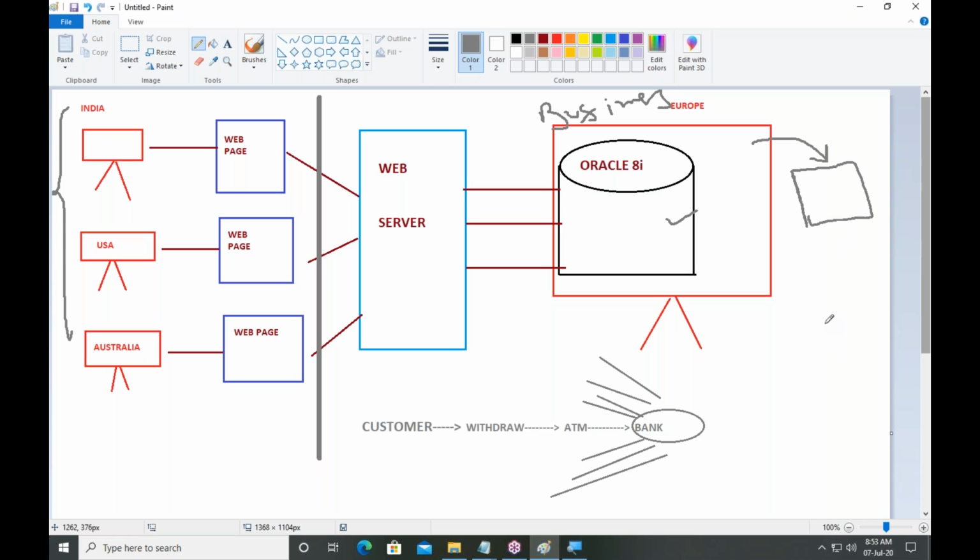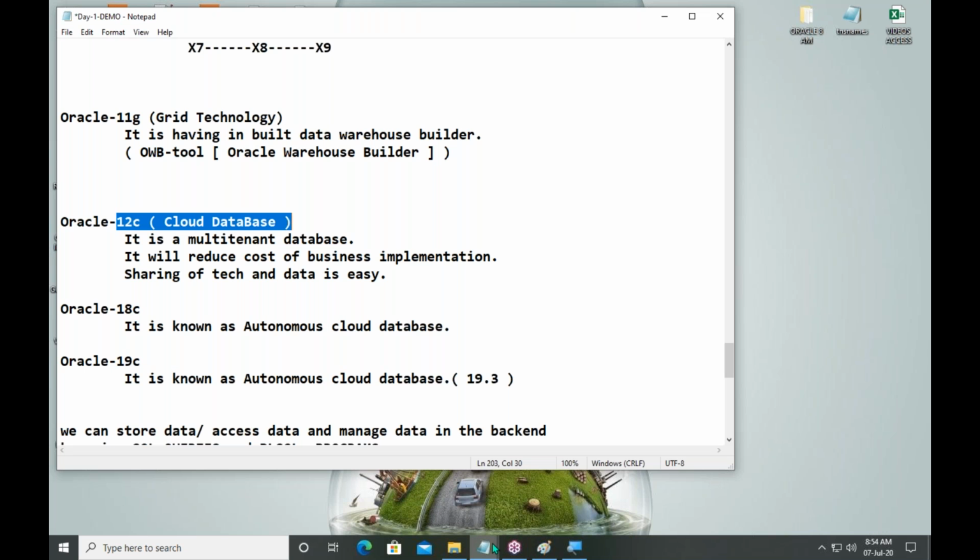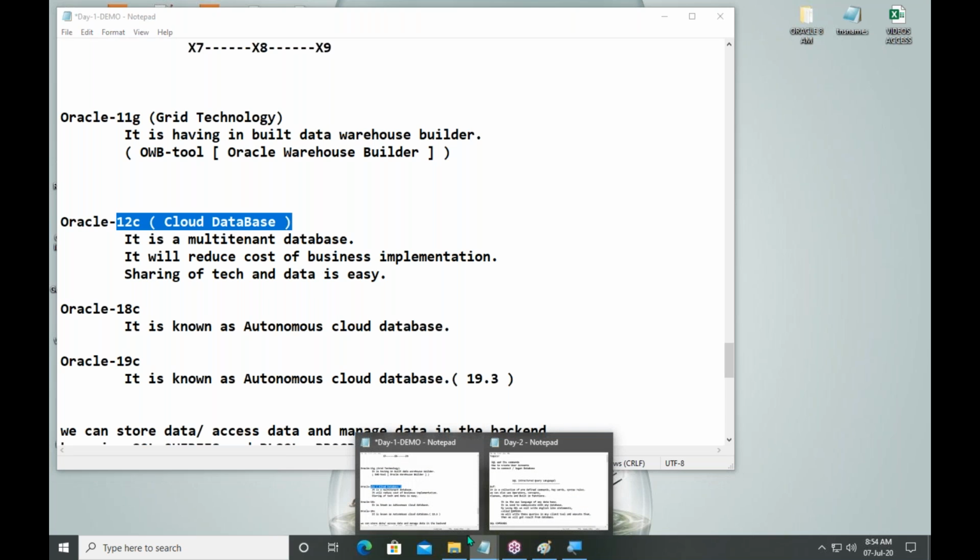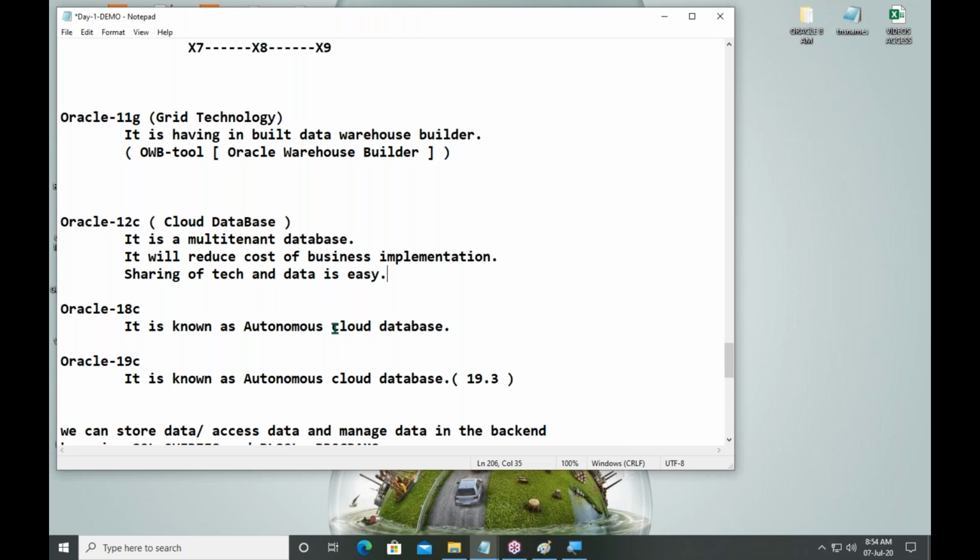In case I am running the business and the maintenance of the database is also taken care of by me, I have the business and I am also seeing the database management, then it is called an autonomous database. What is the database? Autonomous cloud database.